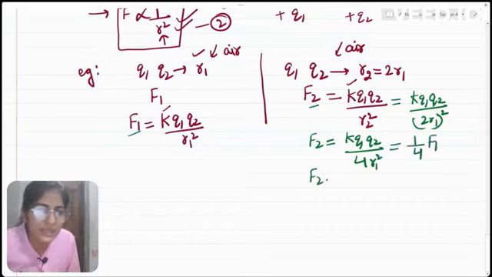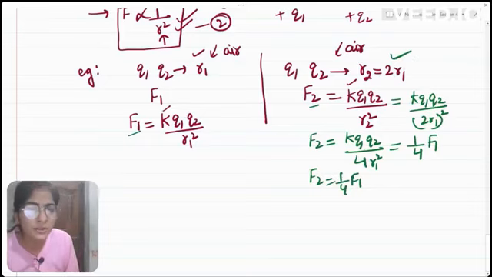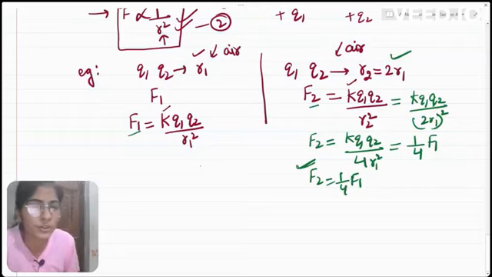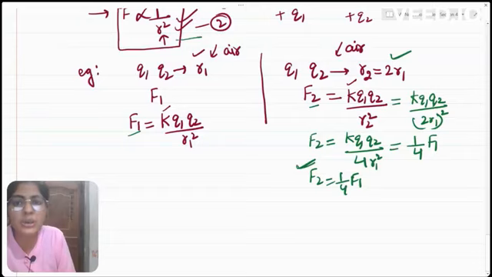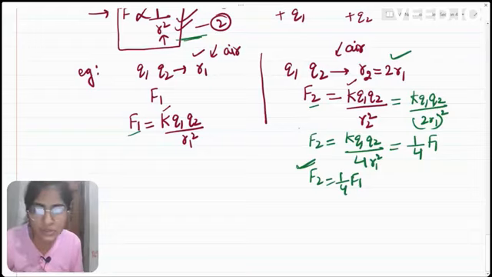So we can say that F2 is 1/4 of F1. That means if we double the distance between both the charges, keeping all the other factors the same, the force between both the charges will become 1/4 of the original force. So this equation number 2 tells about how much force is decreased or increased by changing the distance between the charges. So this was all about Coulomb's law.